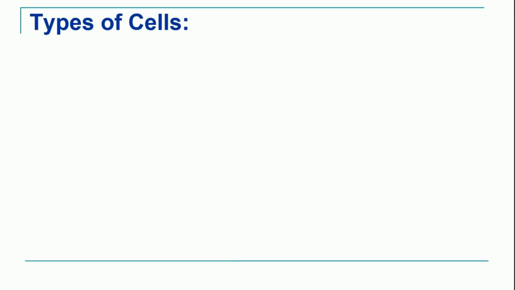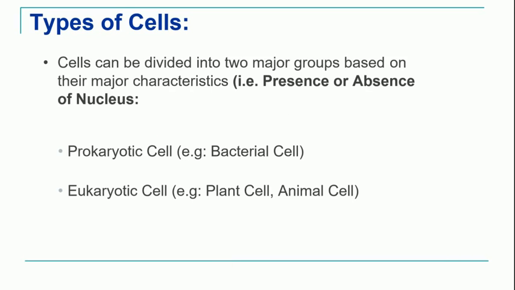So if we see all the cells, they can be divided into two major groups based on certain major characteristics, that is presence or absence of the nucleus. So based on this characteristic, all cells are divided into two groups, that is prokaryotic cell and eukaryotic cell.